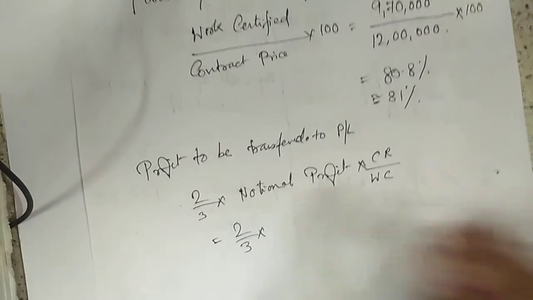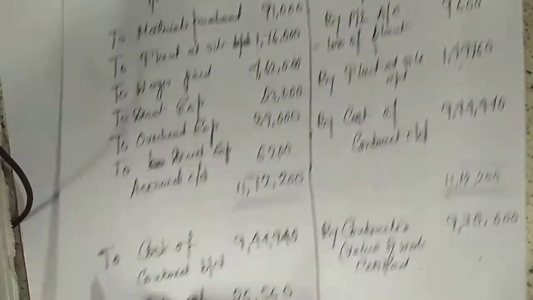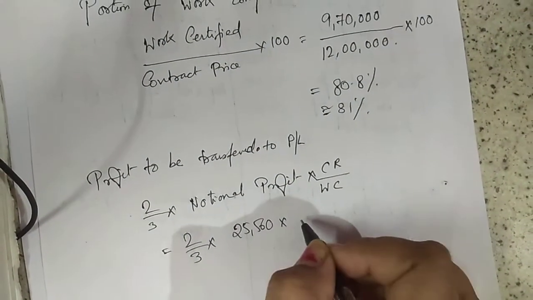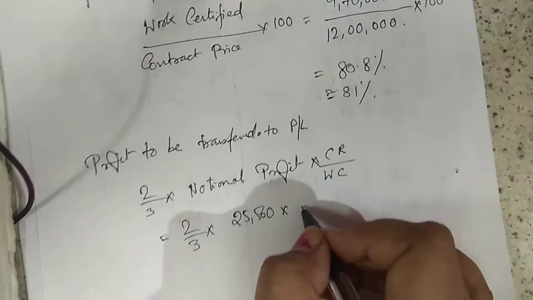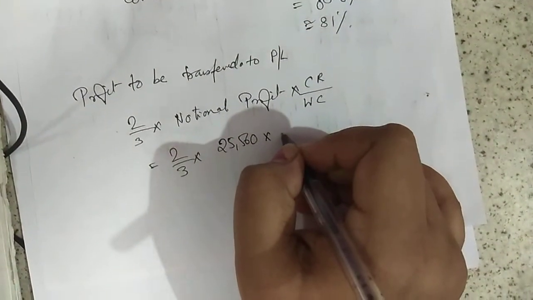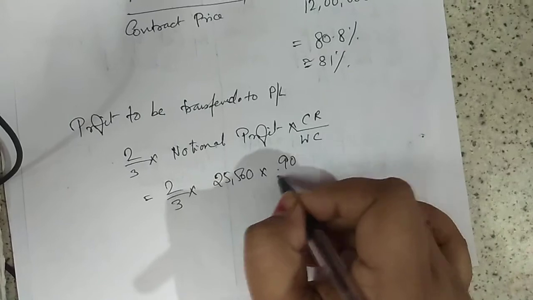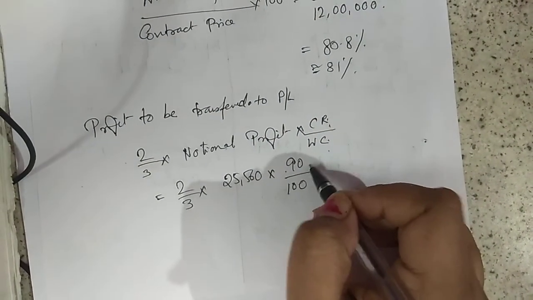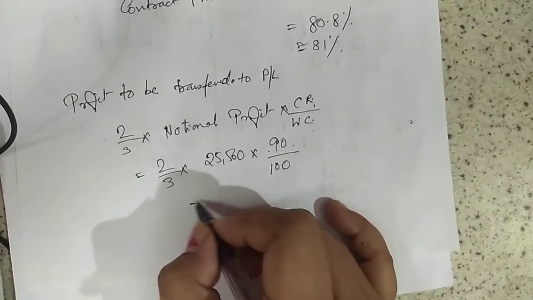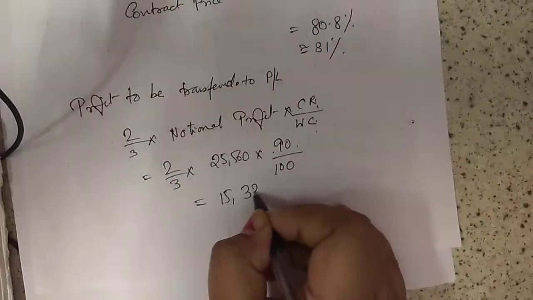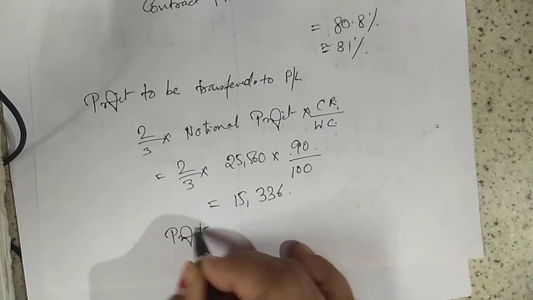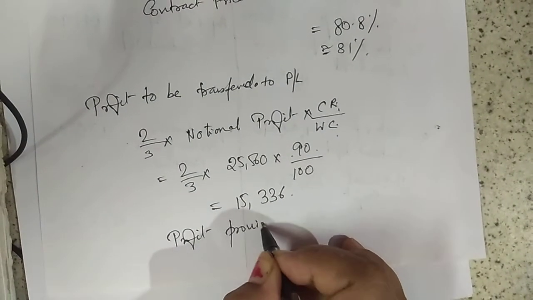Notional profit came to 25,560. So 2/3 into 25,560 into cash received. How much is cash received? The cash received is 90% of work certified, so we can simply write 90%. It's coming to 15,336. Fine. So your profit provision, that means we are actually creating a provision of profit.